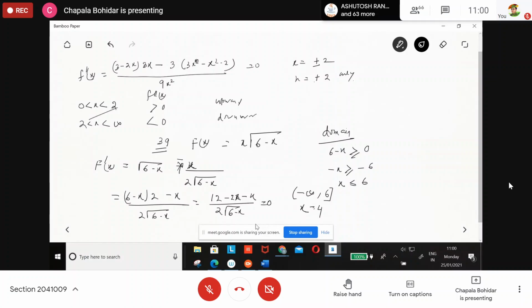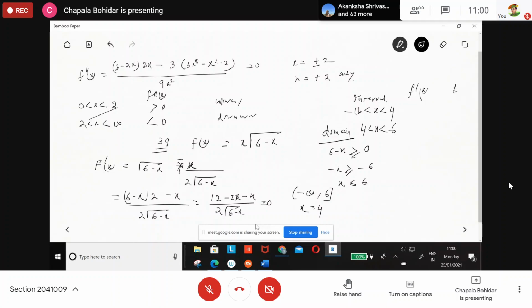So what do you write down as our interval? Tell me, quick. Minus infinity less than x less than 4. Then 4 is less than x is less than 6. Then you find out f'(x), whether it is positive or negative.